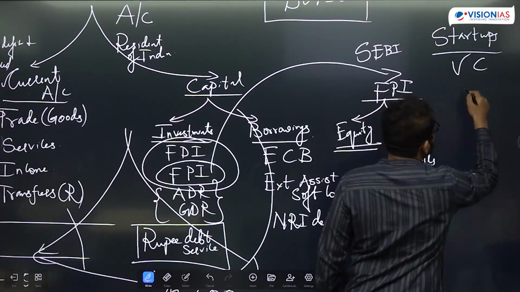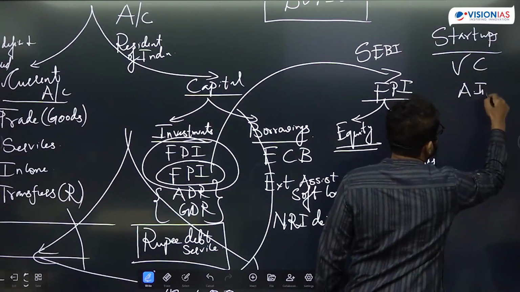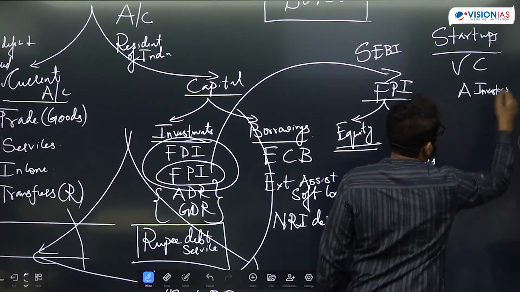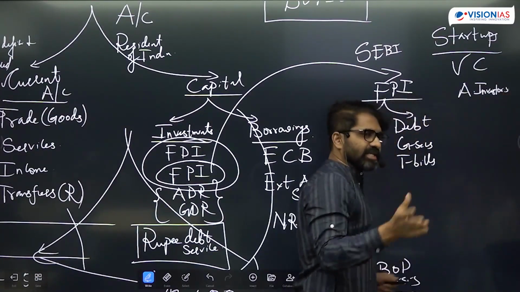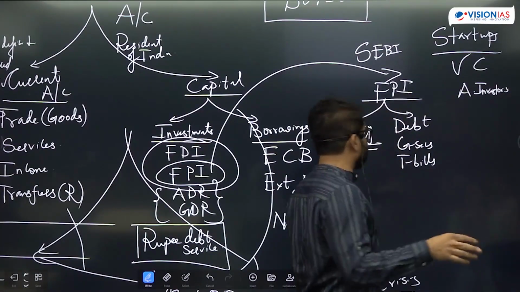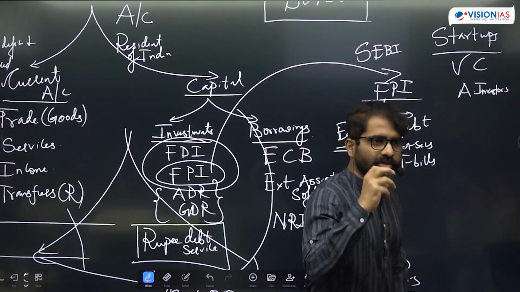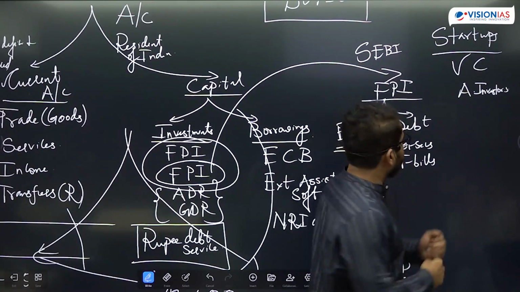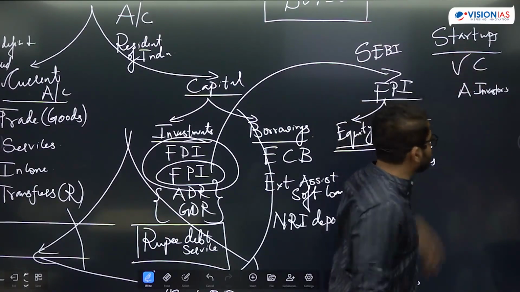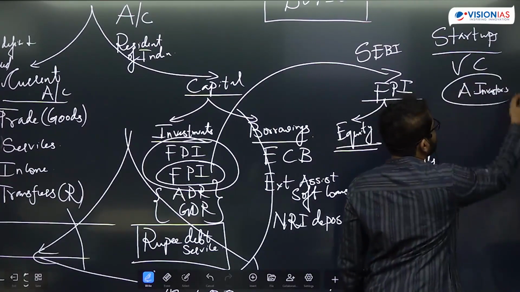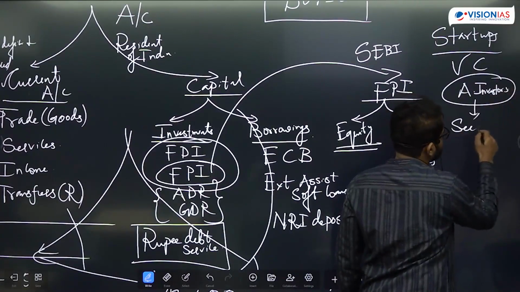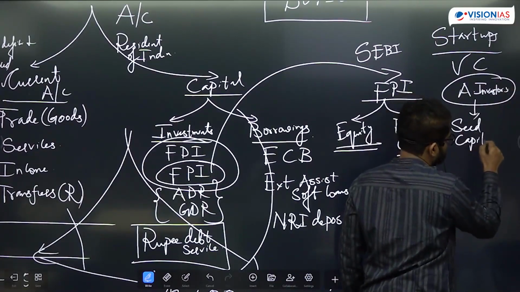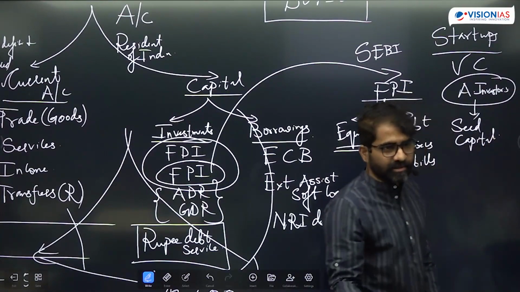Venture capitalists and angel investors generally ask for equity only. They can also give loans, but generally equity. They fund risky startups. But out of these two, angel investors generally give seed capital, which is initial capital when I have started the business.